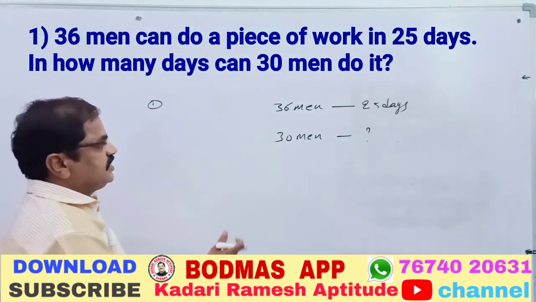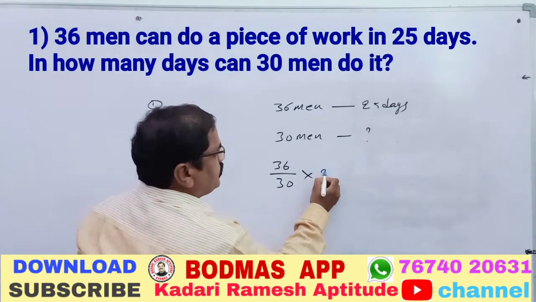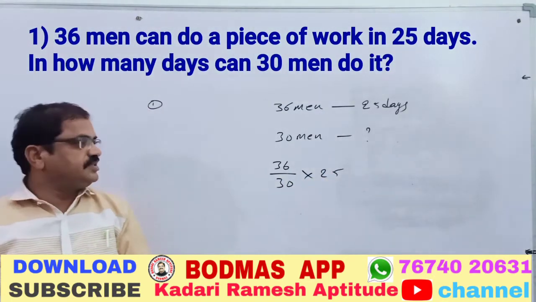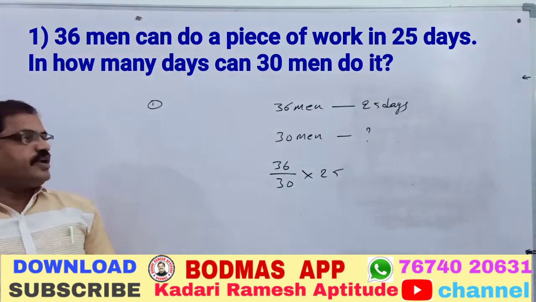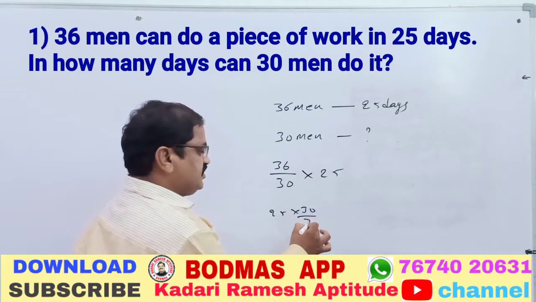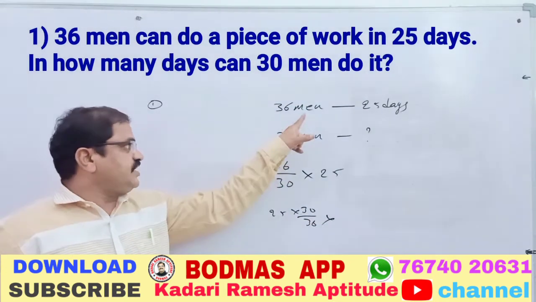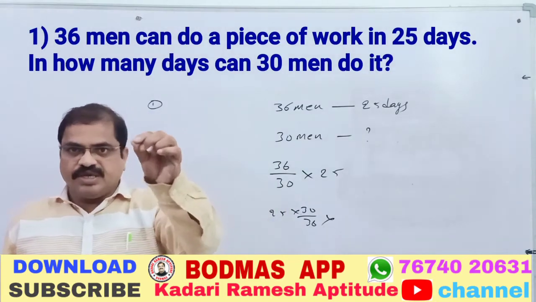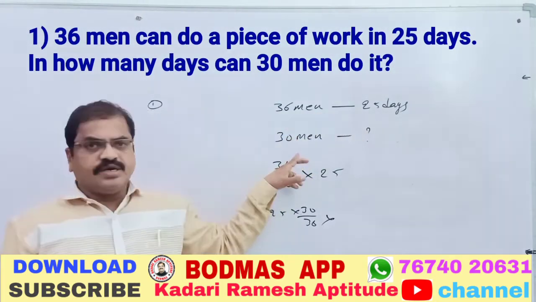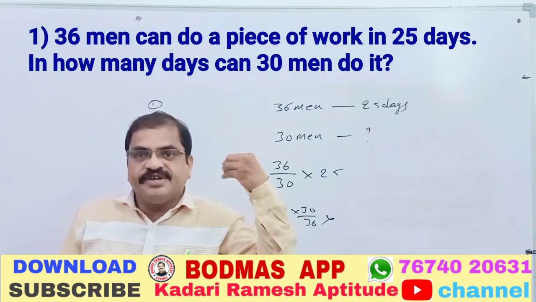That is why 36 by 30 into 25. Why am I writing 36 in the numerator? Because if you do cross multiply, it will be 25 into 30 by 36. Everybody will do that, and it is the wrong answer. When the members are less, they will take more days.